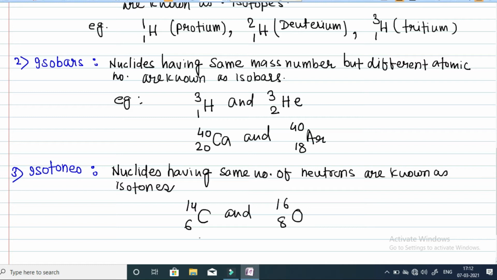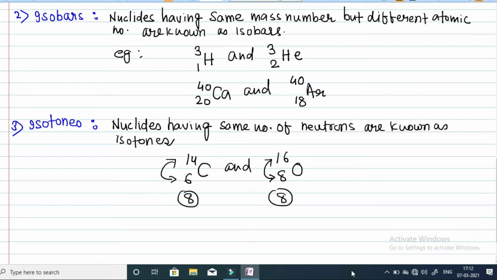You can see in this case the number of neutrons is 14 minus 6, that is equal to 8, and here also 16 minus 8, the number of neutrons is 8. So they are isotones because they have the same number of neutrons.